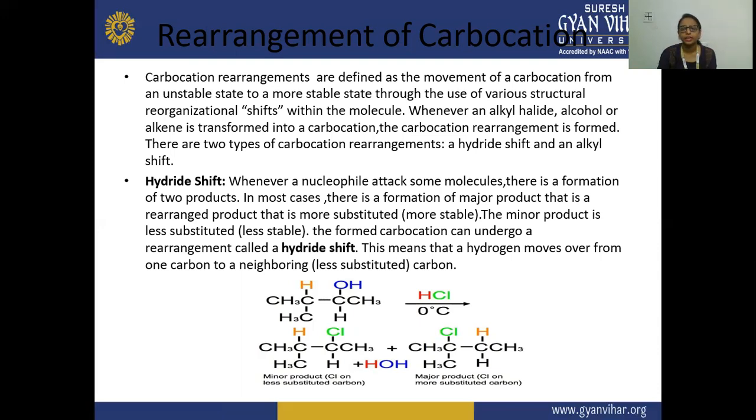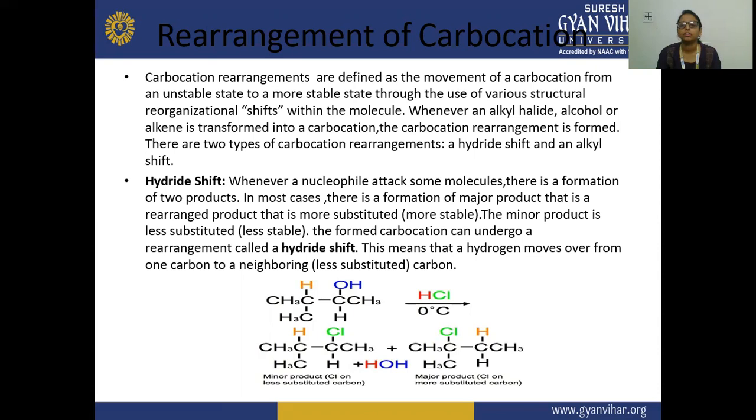Whenever an alkyl halide, alcohol, or alkene is transformed into a carbocation, a carbocation rearrangement can occur. When the carbocation is in an unstable state and we have to move it to a more stable state, then the carbocation rearrangement is done.